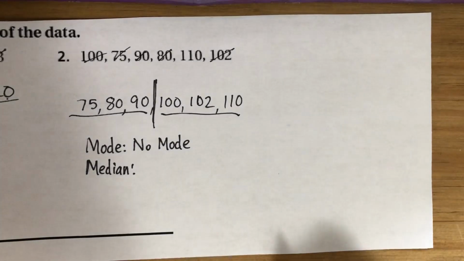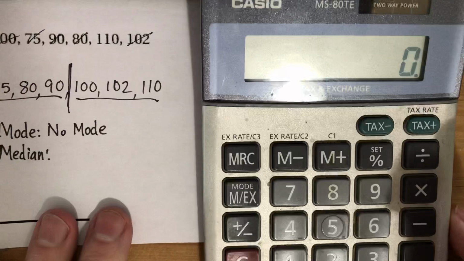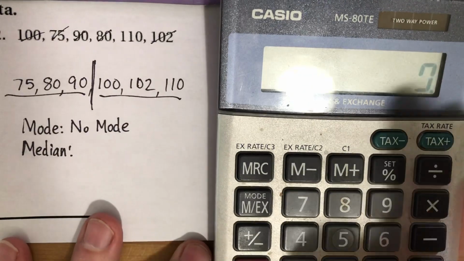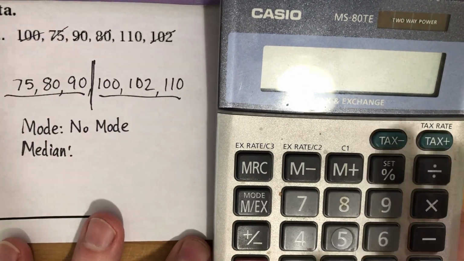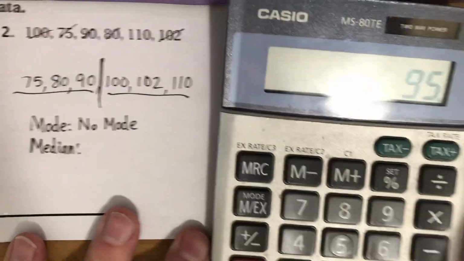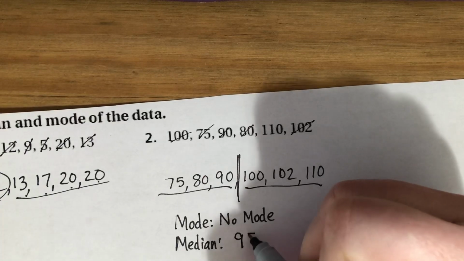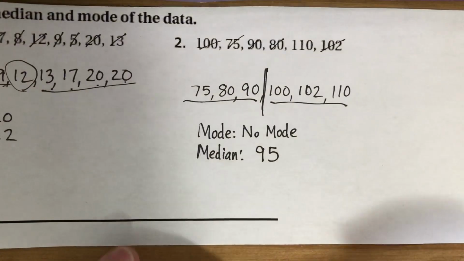Now, many of you can do that in your head, and that's fine. But if you wanted to double check, we can use that calculator, and we can go ahead and add 90 plus 100, and then divide that by 2 and find the mean. And that would be 92, or 95, I'm sorry. And so 95 would be the median of that data set.